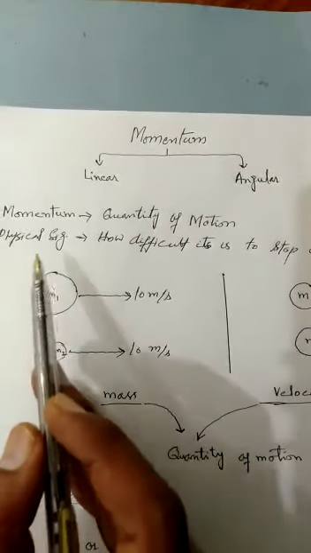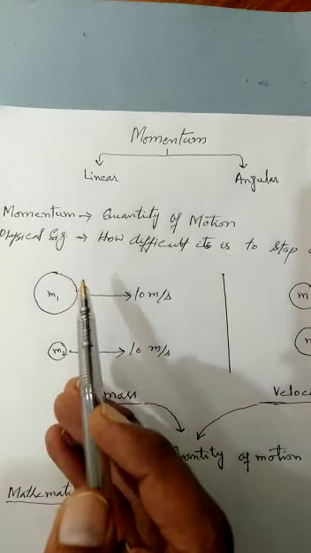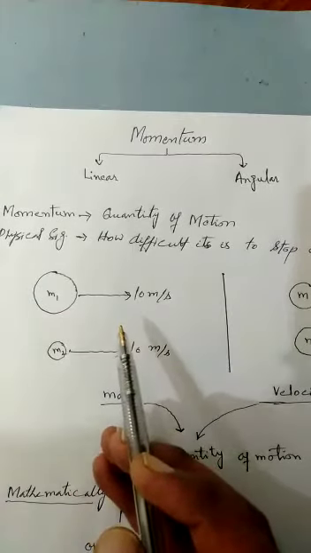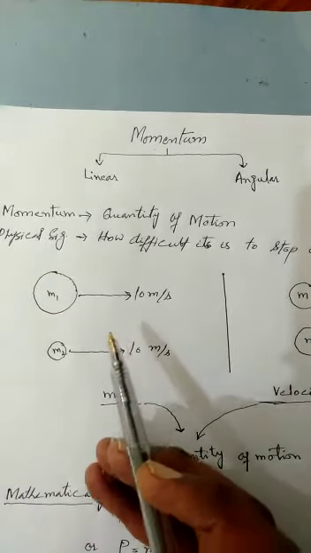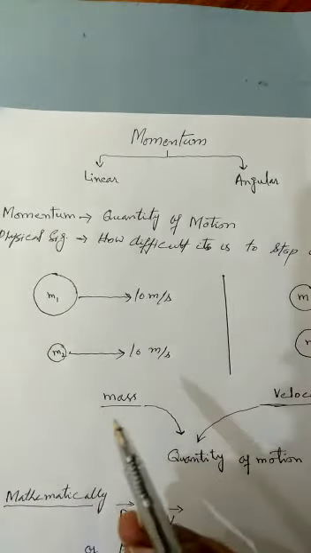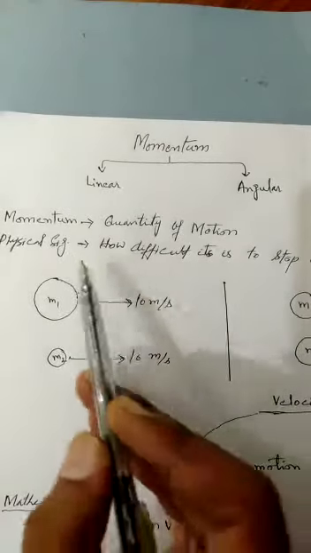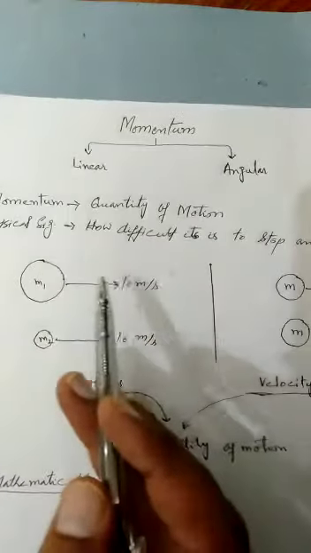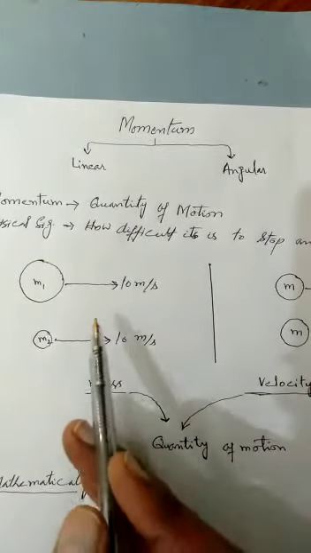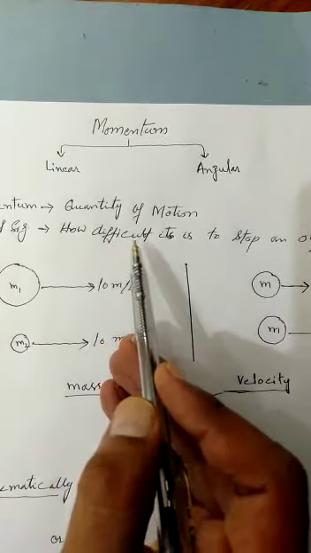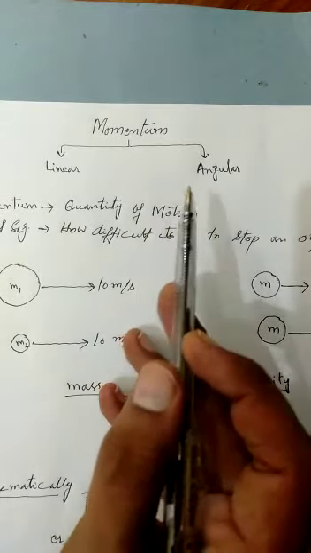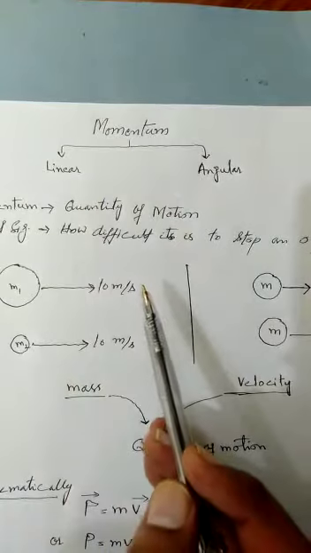Now, what is the physical significance of momentum? That is, what comes to our mind when we think of momentum? For example, when we hear about force, something comes to mind, that something must be pulling or pushing. So what comes to mind when we talk about momentum? Its physical significance is that when an object is moving, it has momentum. Momentum tells you how difficult it is to stop an object. The larger the quantity of motion, the larger the momentum, and the more difficult it will be to stop that object.